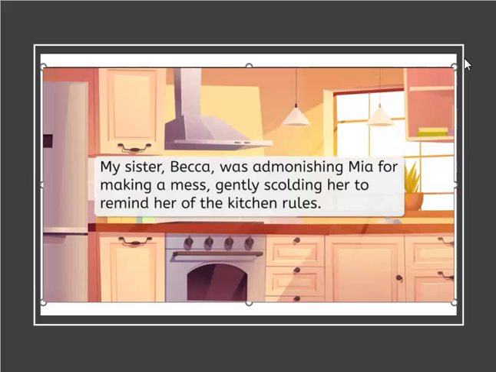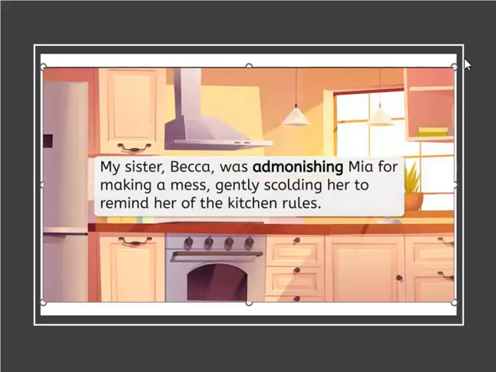Let's look at another example. My sister, Becca, was admonishing Mia for making a mess, gently scolding her to remind her of the kitchen rules. What does admonishing mean? While I don't know the word admonishing, I can see that it seems to be an action that Becca is doing towards Mia. Do you see another part of the sentence where Becca might be doing an action towards Mia?